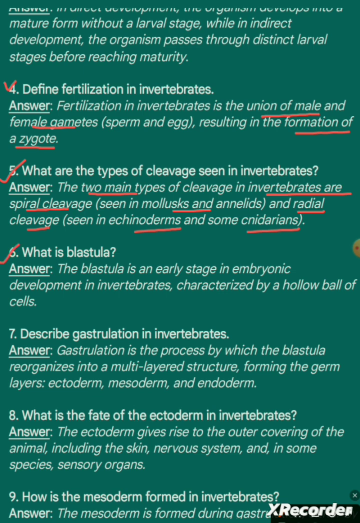Question 6. What is blastula? Answer. The blastula is an early stage in embryonic development in invertebrates, characterized by a hollow ball of cells. Question 7. Describe gastrulation in invertebrates. Answer. Gastrulation is the process by which the blastula reorganizes into a multi-layered structure forming the germ layers: ectoderm, mesoderm, and endoderm.